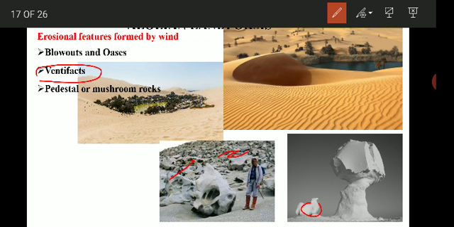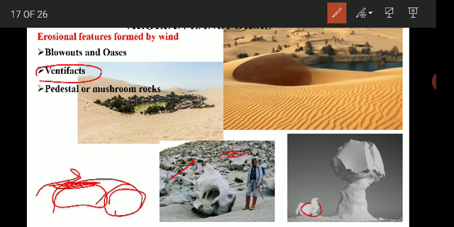One by one, each surface gets polished by overturning. Suppose this is a piece of sediment or rock, and the wind is moving. When it moves, it starts eroding this surface and the fragment turns.